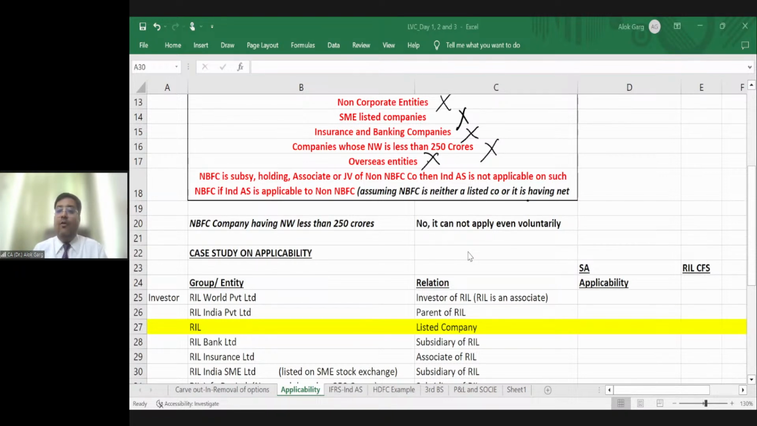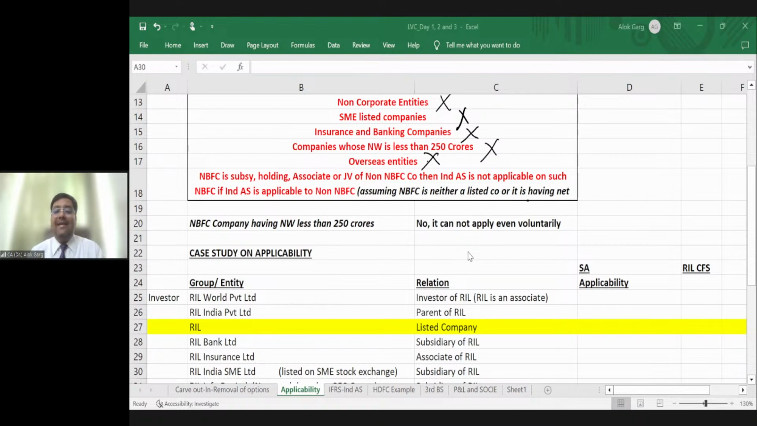Bhautik is asking, sir, what if Ind AS is applicable to the subsidiary company and not to the holding company, and vice versa? What would be applicable for both? Very good question, Bhautik, and your question will be answered when I discuss this case study in the next couple of seconds. Ravinder is asking, sir, if a Section 8 company is listed and net worth is, suppose, 1 crore, is Ind AS applicable? Ravinder, if a Section 8 company is listed on the stock exchanges, in that case Ind AS will be applicable, because for listed entities you are not required to look at the net worth.